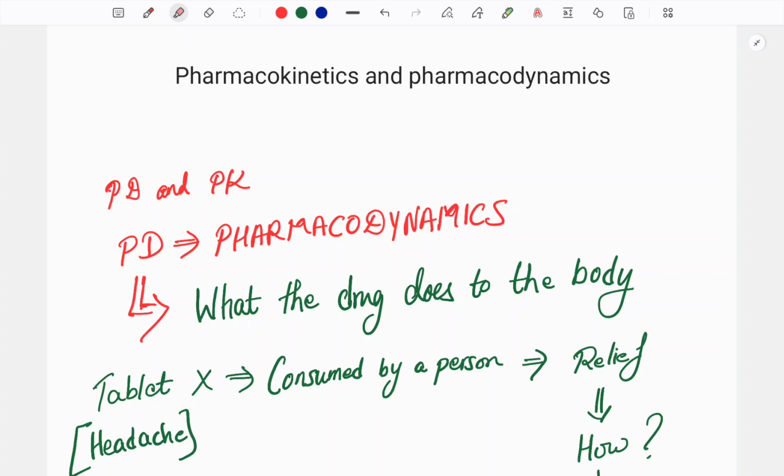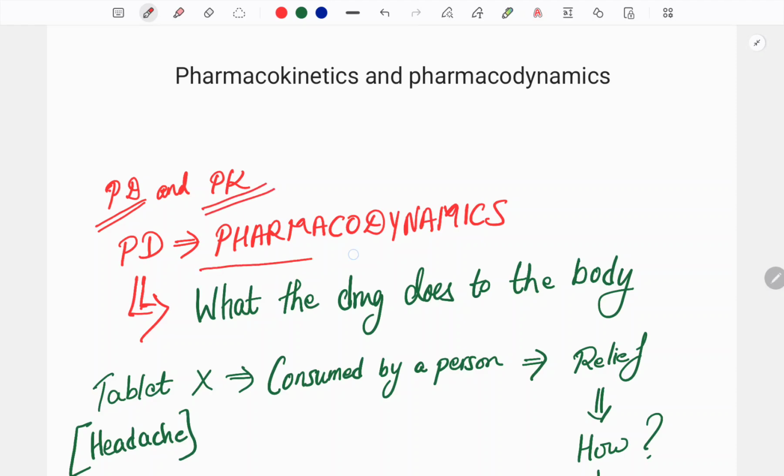Hi everyone. Today I'm going to explain what pharmacokinetics is and what pharmacodynamics is. So first, we are going to see what pharmacodynamics is. Before going to that, pharmacodynamics in short form is said as PD, and pharmacokinetics in short form is said as PK.